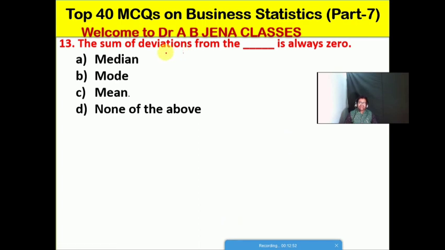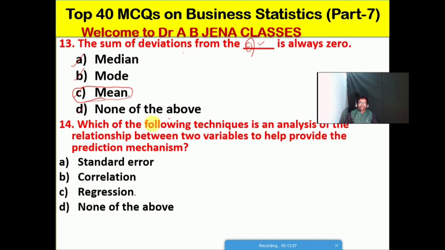So next one we will see: the sum of deviations from the what, or each dash, is always 0. A, its median. B, its mode. C, its mean. D, none of the above. Friends, so C is the right option for this MCQ.